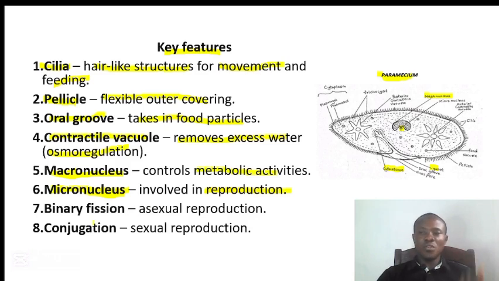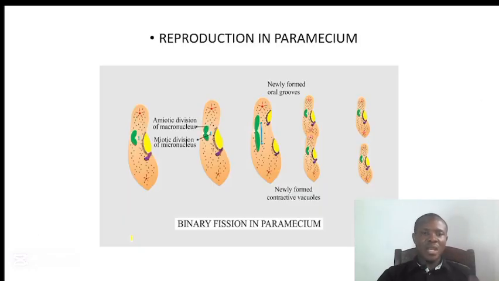Number 7, number 8 here, reproduction that the paramecium undergoes. One is binary fission, that is the asexual mode of reproduction in paramecium, and we have conjugation, that is the sexual mode of reproduction in paramecium. But we are going to discuss them in detail later. So let's start with binary fission, that is the asexual reproduction in paramecium, how it occurs.